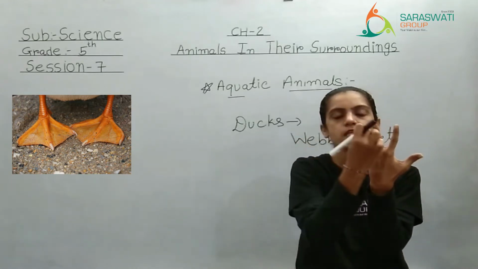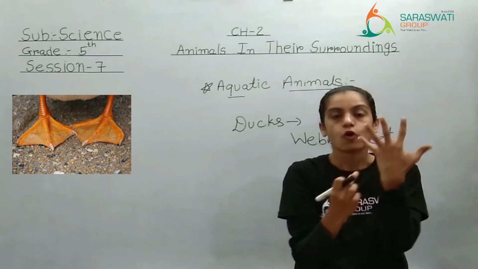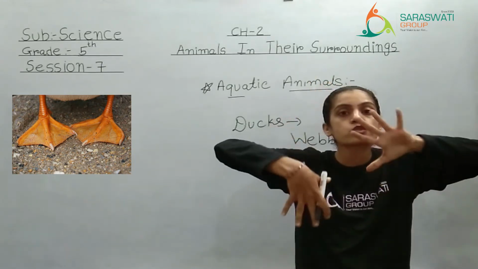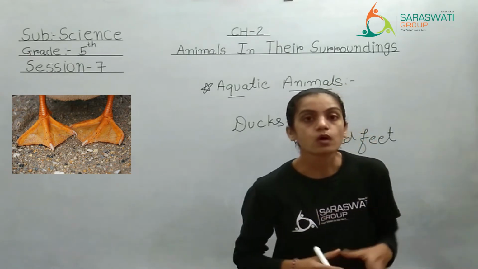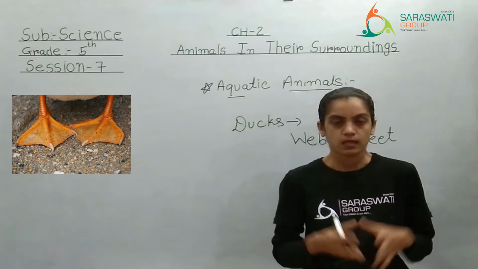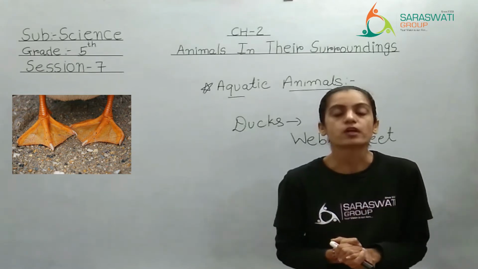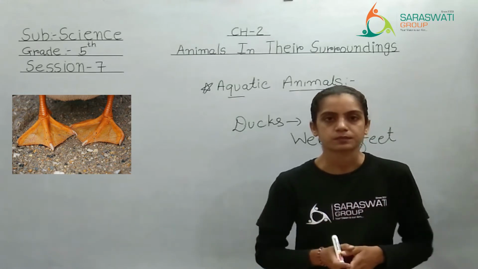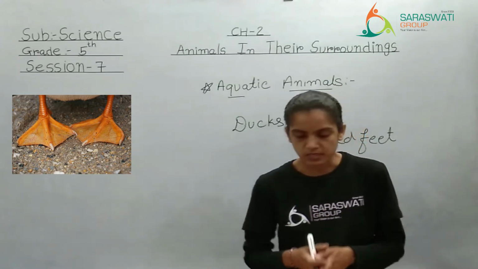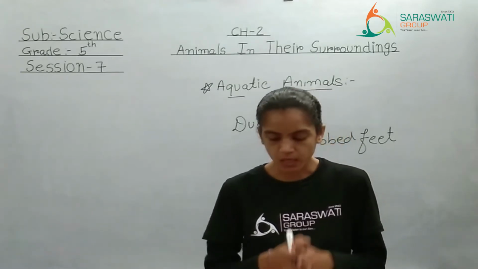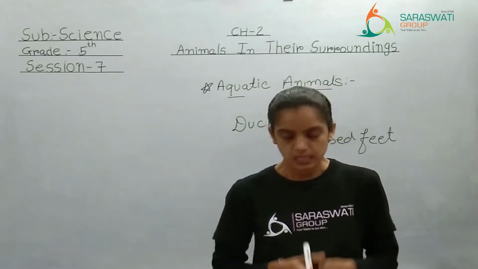Between the fingers there will be a layer of thin skin. It will help that duck to swim. So the layer of skin present in between the fingers, that type of body structure is considered as webbed feet, right? See, ducks have webbed feet for swimming in water, right?